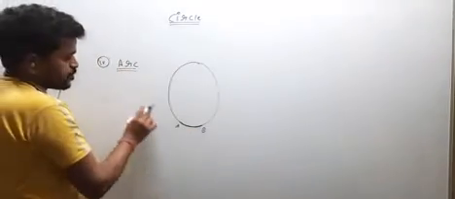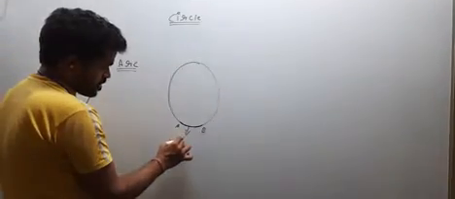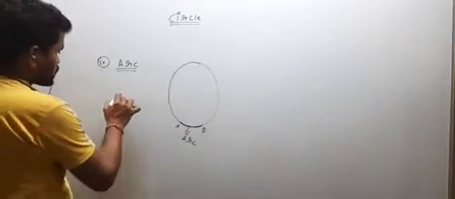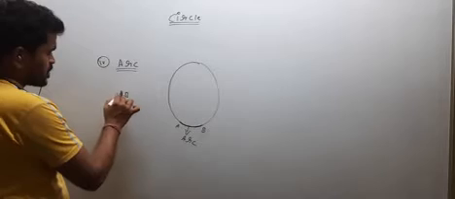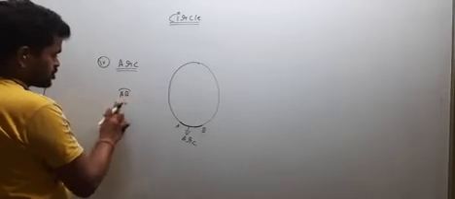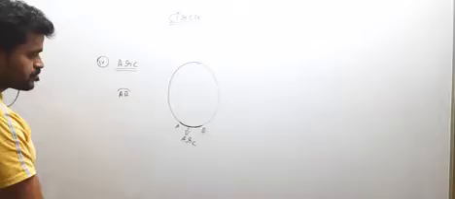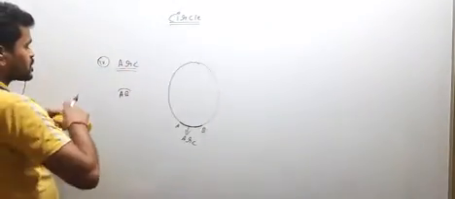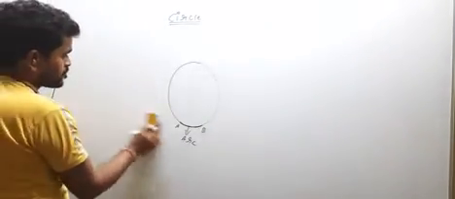Arc is a part of circle. It is also written as arc AB.